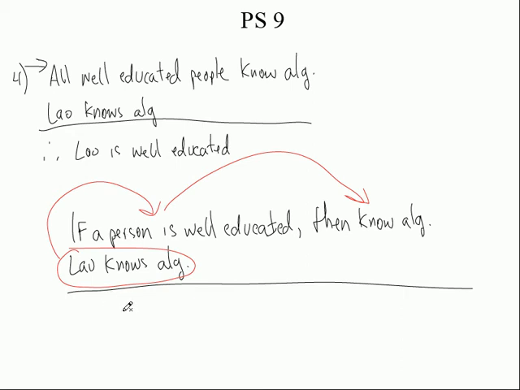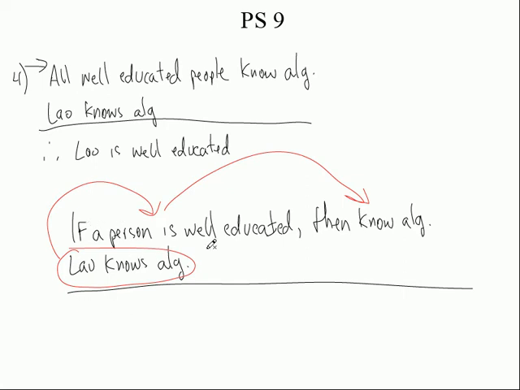No. He might be great at algebra, but he doesn't even know how to read, or he doesn't know anything about history or English or Chinese or whatever his language is. You follow me? So just because he knows algebra doesn't mean he's well educated. But if it says if he's well educated, what does that mean basically? It means he knows all the subjects, right? So then, therefore what? He must know algebra. Does it make sense?